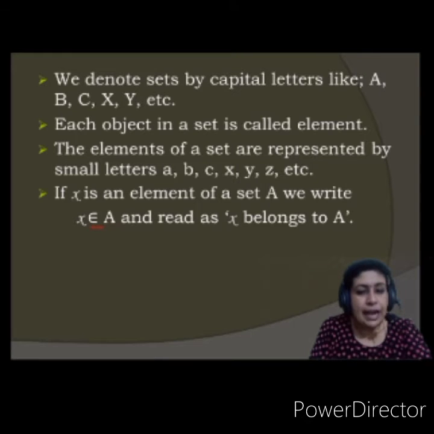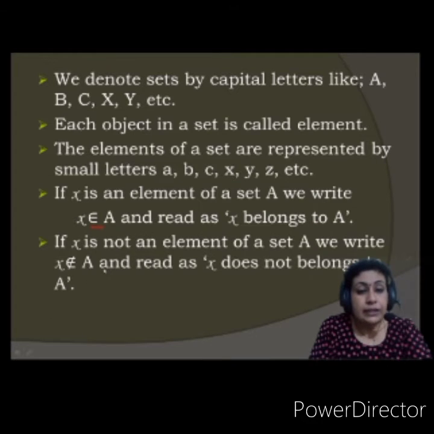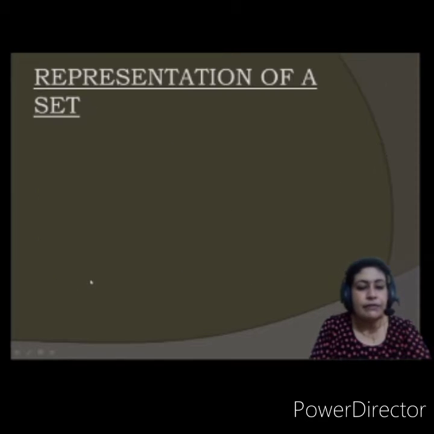Set A, and it is read as x belongs to A. Then next, if x is not an element of a set A, we write x, with this belongs to sign crossed like this, with a slash. Then it is said as does not belong to. It is read as x does not belong to A.